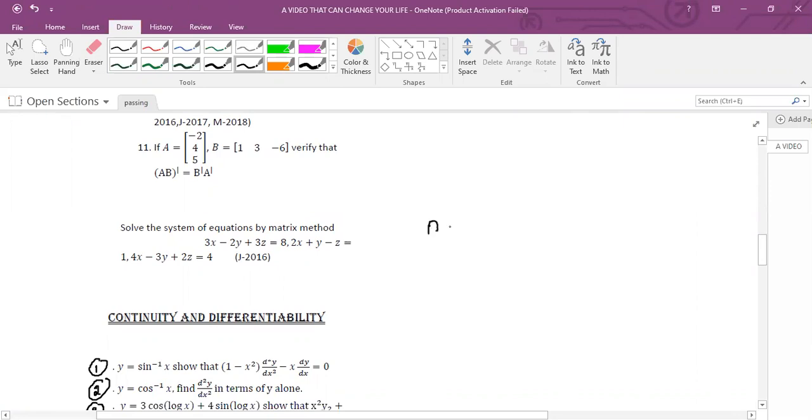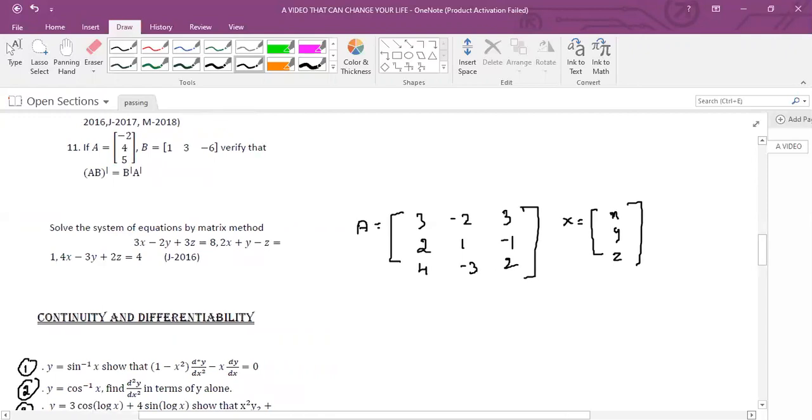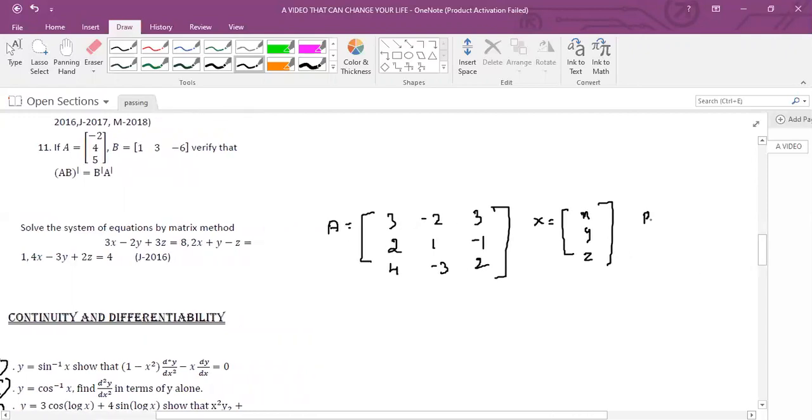Here, write A is equal to 3 minus 2 3, 2 1 minus 1, 4 minus 3 2, and X is a matrix of unknowns x, y, z, and B is a matrix of constants. B is equal to 8, 1, 4.